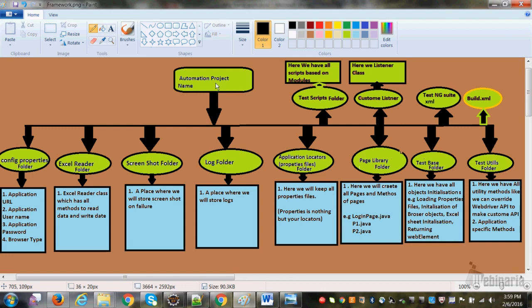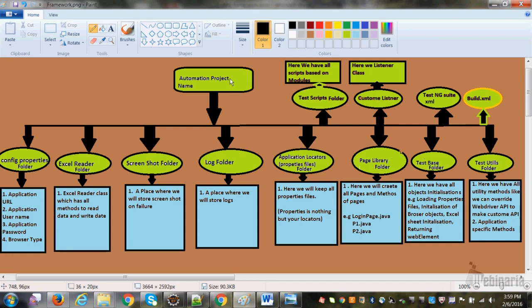Like, what is the project name, right? So project name, basically it can be anything. It can be your application name, it can be Selenium project, it can be whatever, Myntra project, Facebook project, Flipkart project, any project name, you can keep anything, right? So you have project name, that is your Java project, right? Inside the Java project you have to create lot of packages, right?